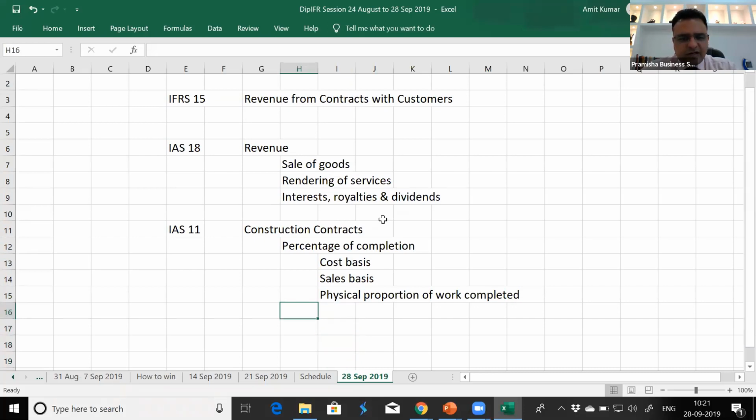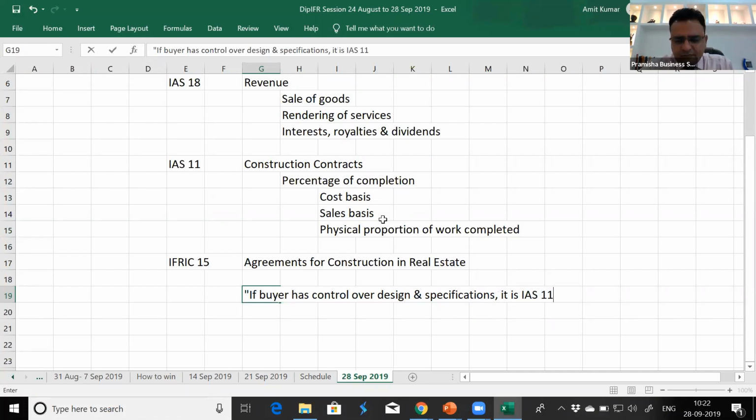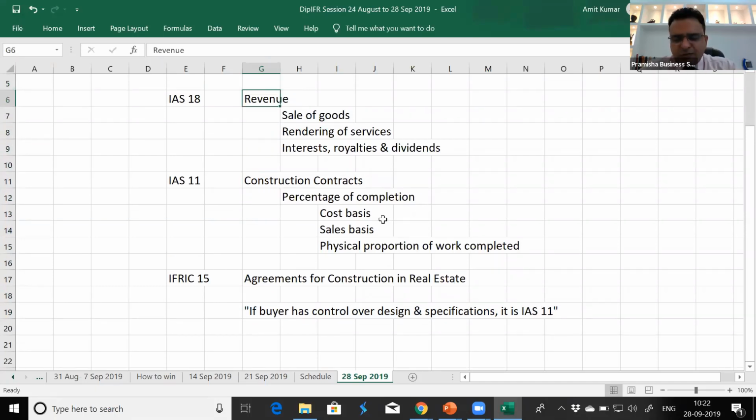The interpretation issued regarding this was IFRIC 15, Agreements for Construction of Real Estate, which said that if the buyer has control over design and specifications, it is IAS 11. If the buyer has no control over design and specification, like the flat being sold by the builder, the buyer cannot make any changes in that flat.